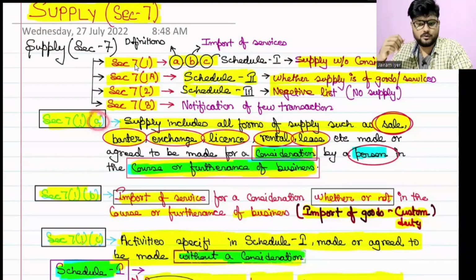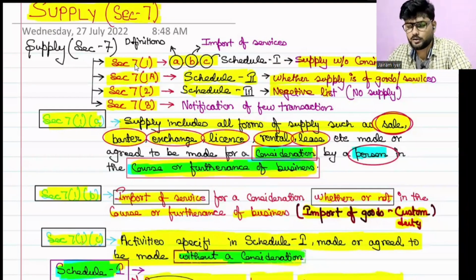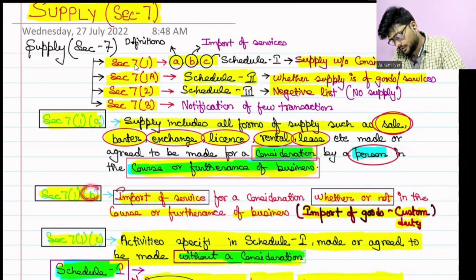We have gone through that in the last day, which defined what supply is and what other things fall under supply. We read many examples as well, what is and is not supply. Correct. 7(1)(b) is what we have also done: import of service for consideration whether or not in the course or furtherance of business.